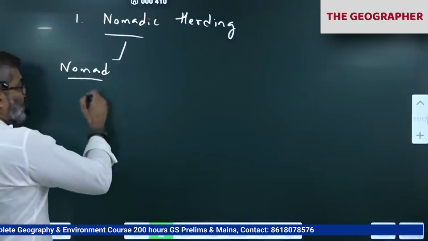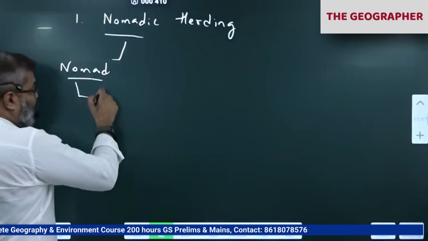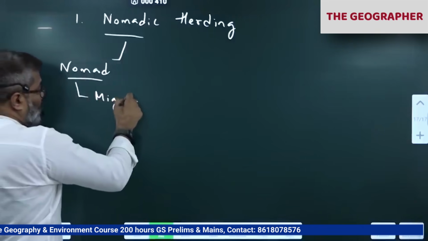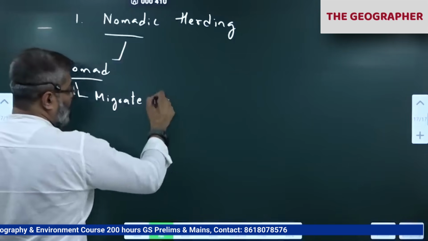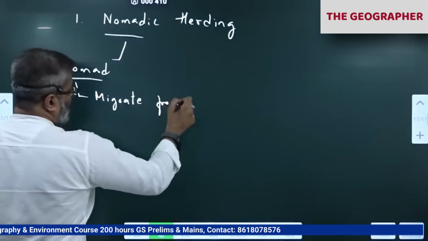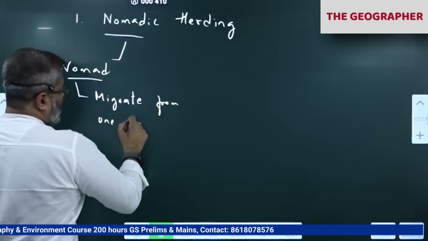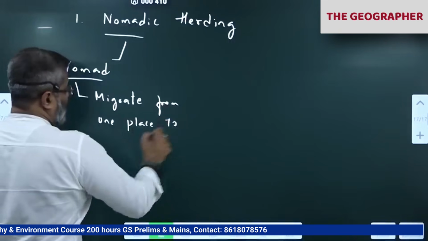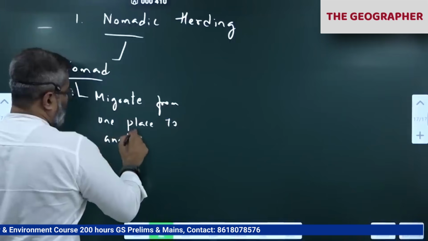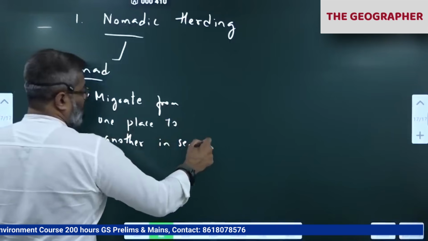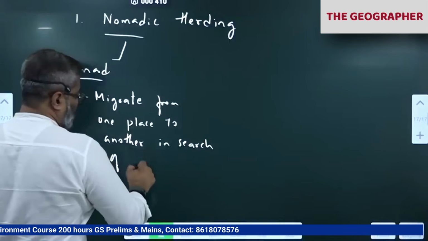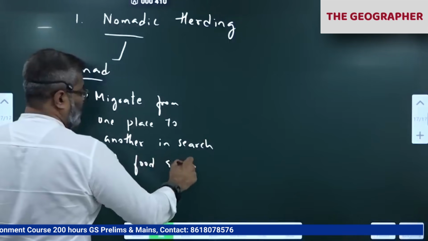People who keep shifting, migrating, from one place to another, in search of food and water.